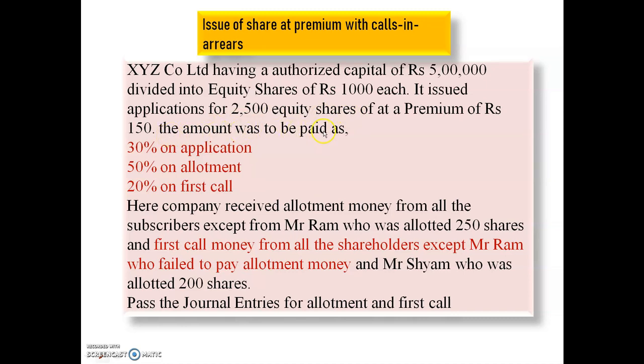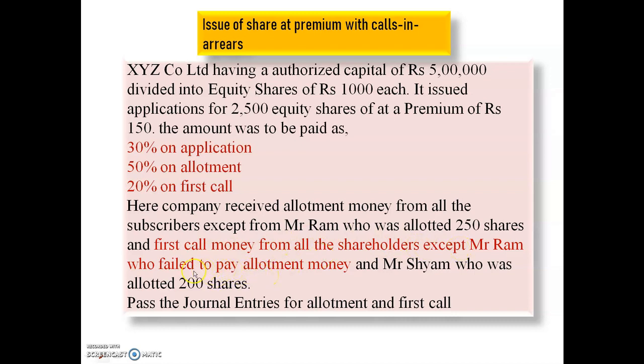The amount was to be paid as 30 percent on application, 50 percent on allotment, and 20 percent on first call. Here the company received allotment money from all the subscribers except Mr. Ram, who was allotted 250 shares, and first call money from all the shareholders except Mr. Ram, who failed to pay allotment money.